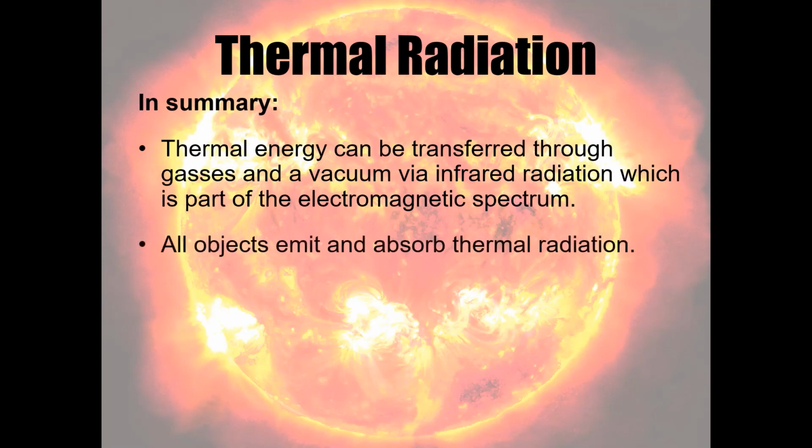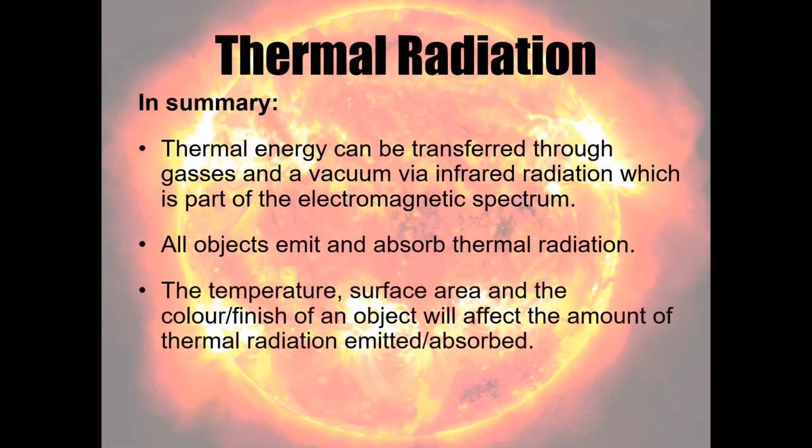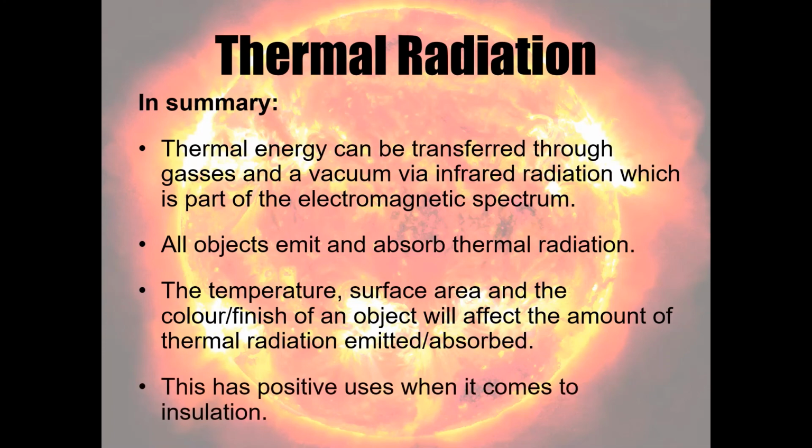All objects emit and absorb thermal radiation, all objects. The temperature, surface area, and the colour or finish of an object will affect the amount of thermal radiation being emitted or absorbed. And finally, this has some really positive uses when it comes to insulation. And you need to be able to give some examples and explain why those forms of insulation work better, because they have that shiny surface.